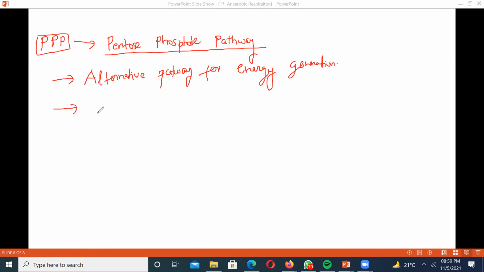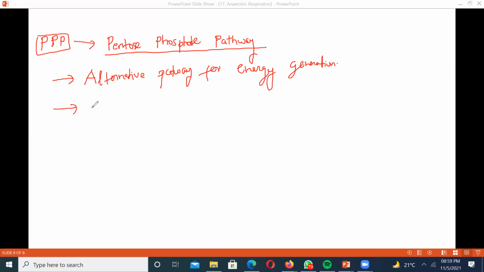Because whenever the cell is in the process of development, the mitochondria is not developed. If mitochondria is not developed, naturally the energy cannot be produced. So during that brief period where the mitochondria is yet to develop, the cell needs an alternative pathway, and it is in that period that the cell gets energy through this particular pathway.